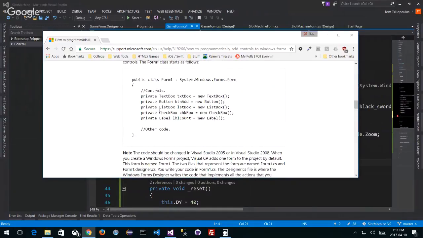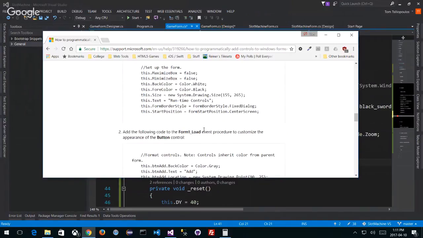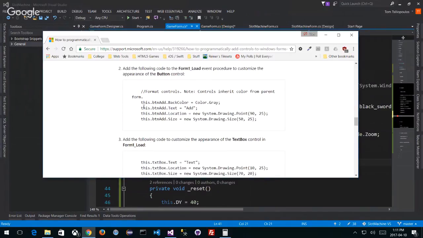Here's my class. Here's my controls. I make my text boxes this way. You can see it's the same thing. Here's my control, and then here's my form border style. That's all the form stuff. And this dot button add dot back color, and so on. So add the following code into the form load event.